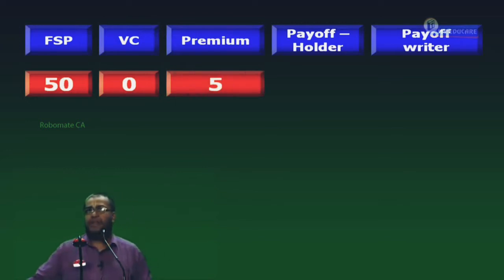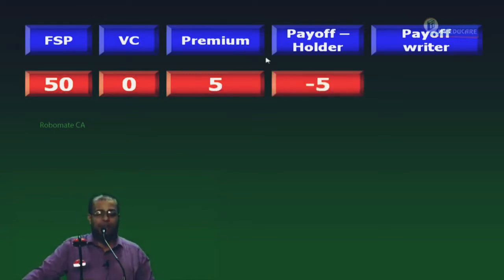5 rupees. Now, for the holder, this 5 is plus 5 or minus 5? Minus 5. He pays. So the call value is 0. The premium is minus 5. What is his net profit or net payoff? Minus 5. Holder payoff is minus 5.